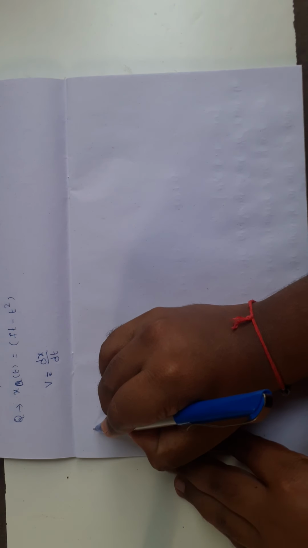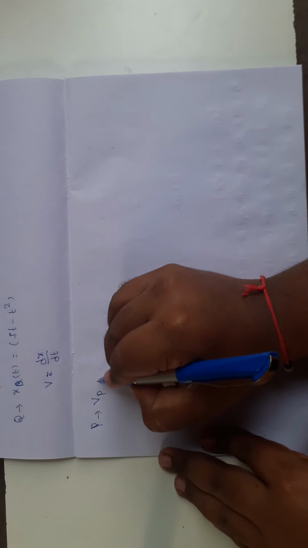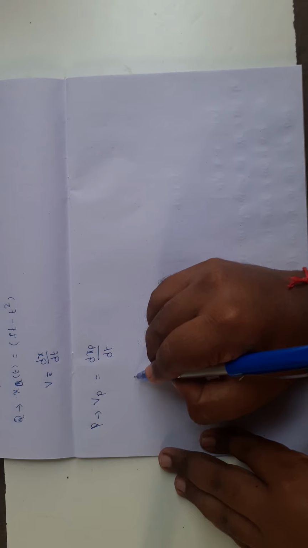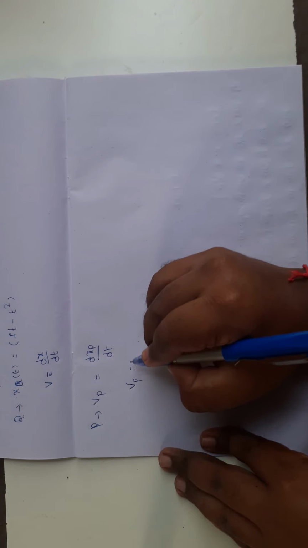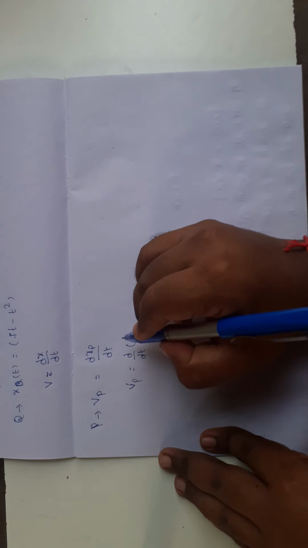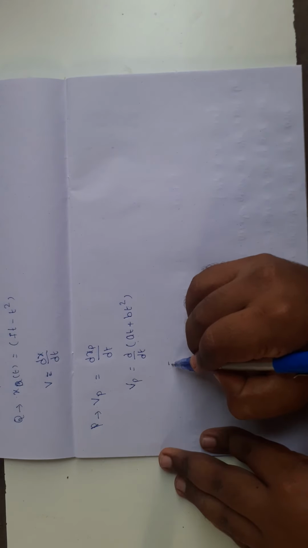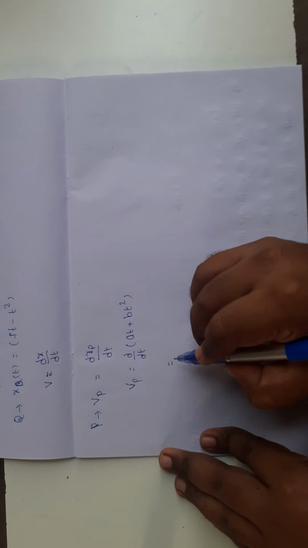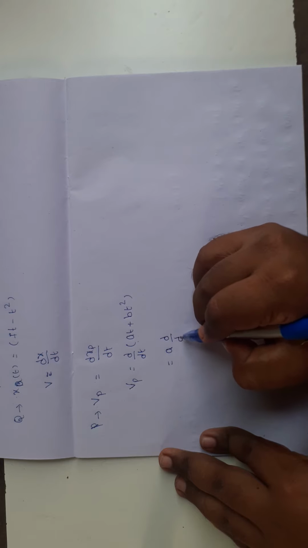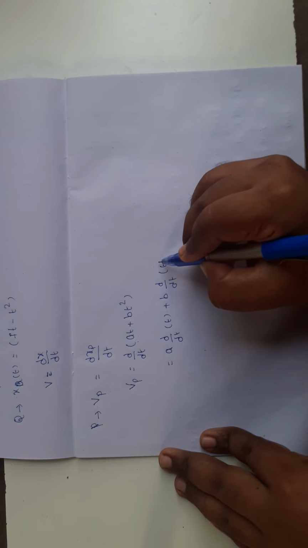First of all, I am going to find the car P velocity value. So vp equal to dxp by dt, so vp equal to d by dt of xp value. The position of car P is at plus bt square. Here a and b are constants, so I am writing outside of the differentiation a into d by dt of t plus b into d by dt of t square.